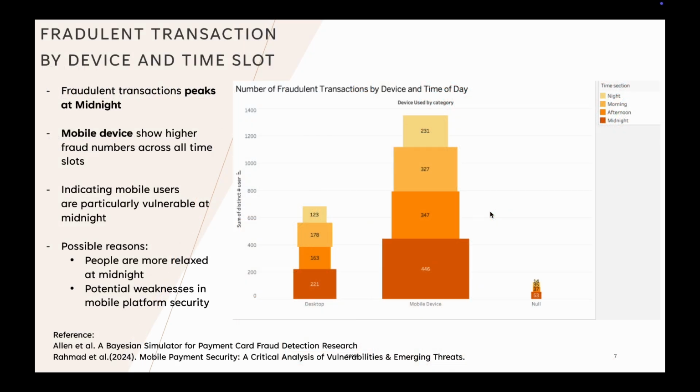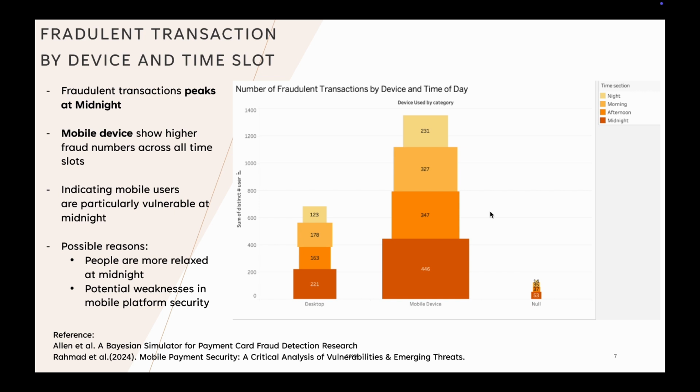I am going to introduce the relation of fraudulent transactions with device, age, and time of the day. First, in this chart, we can clearly see that the number of fraudulent transactions varies significantly across different devices and time of the day. The most striking part is the mobile device column, where 446 users were scammed during the midnight period, far more than any other time slot.